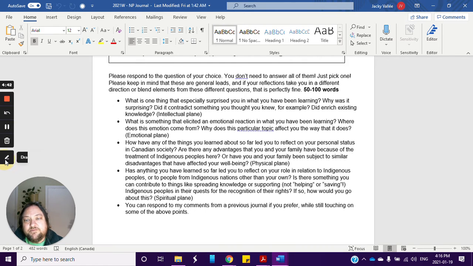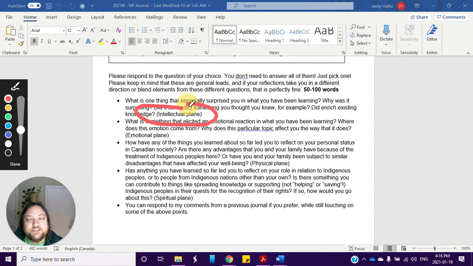So if your comfort zone is to start with this intellectual type of thing, say, I learned this is different from what I thought I knew before, so I have more knowledge now, and this is where my thinking is at, you can start there for the first couple of weeks, and when you're more comfortable, you can ease into thinking about the emotional aspect or all these other things.